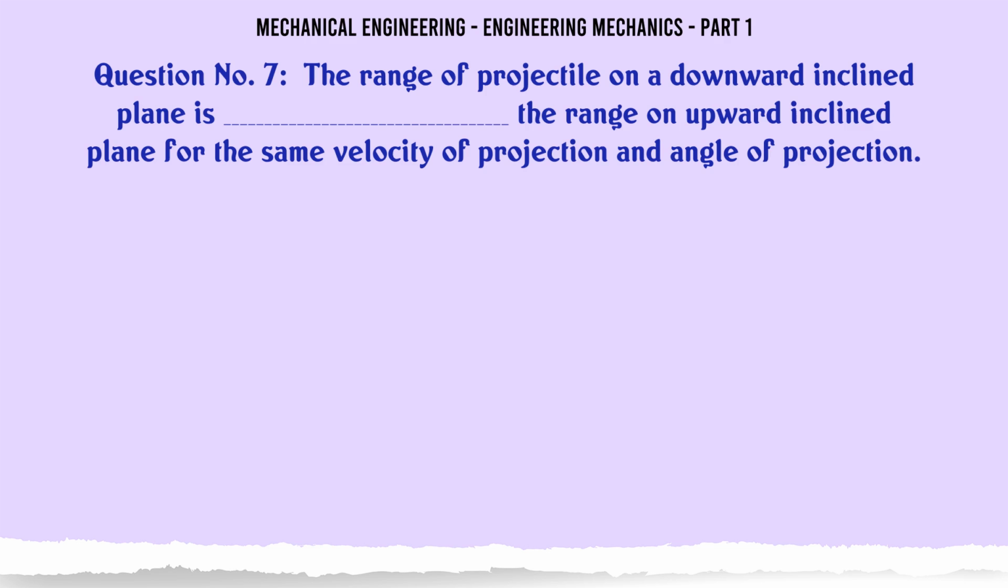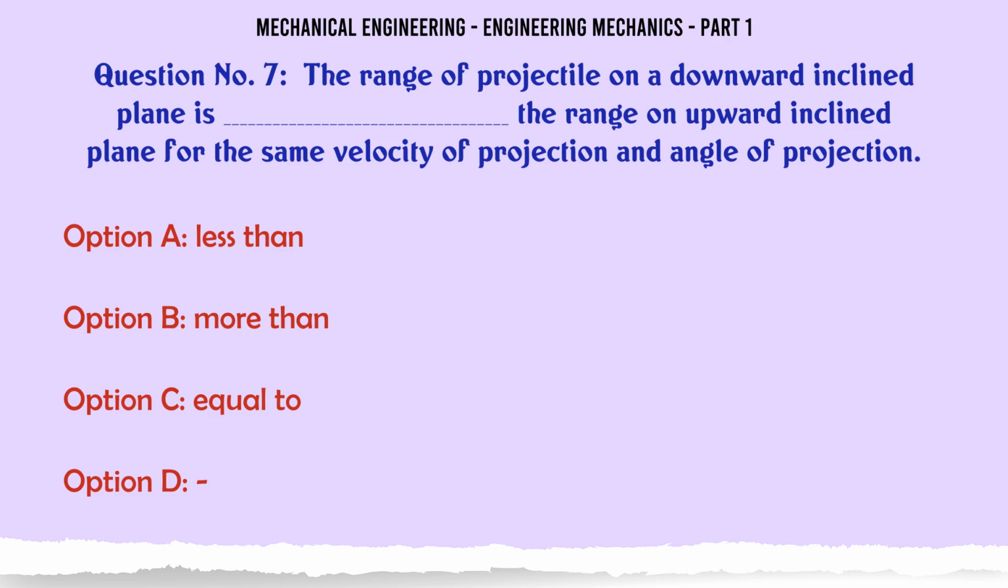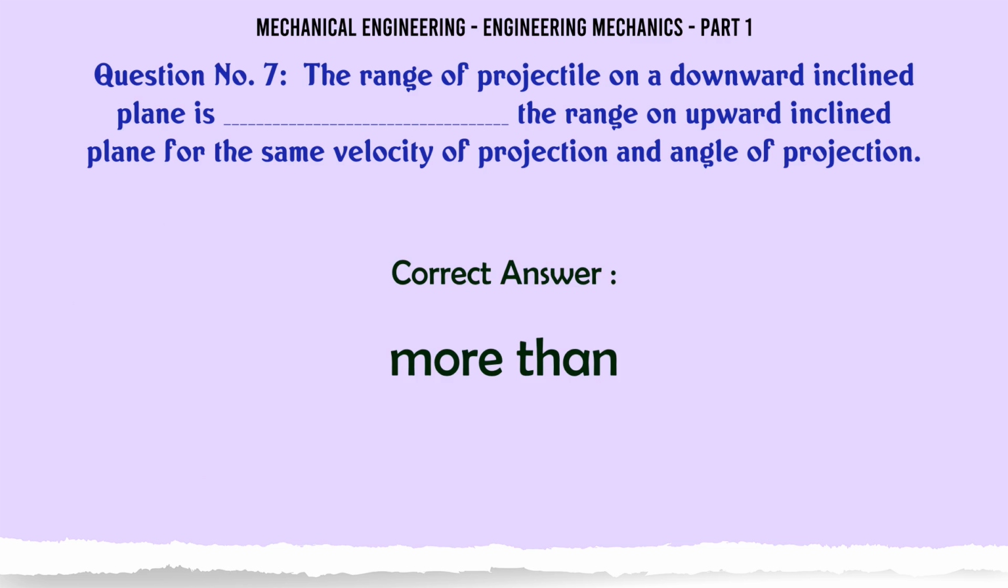The range of a projectile on a downward inclined plane is the range on an upward inclined plane for the same velocity of projection and angle of projection. A. Less than. B. More than. C. Equal to. D. The correct answer is more than.